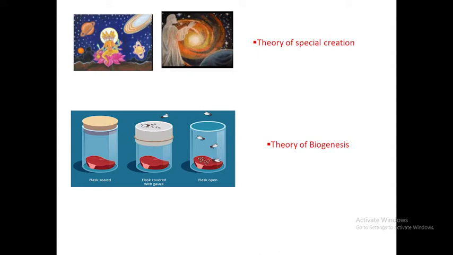The second theory is the theory of biogenesis. This theory states that life will come from a living thing. They showed one experiment: meat was kept in one flask which was totally sealed. In another flask, the same meat was kept but covered with muslin cloth. And the third one was open. Even if the flies are not reaching the meat, the flies are laying eggs on that membrane. So it clearly indicates that life will come from a living organism only.